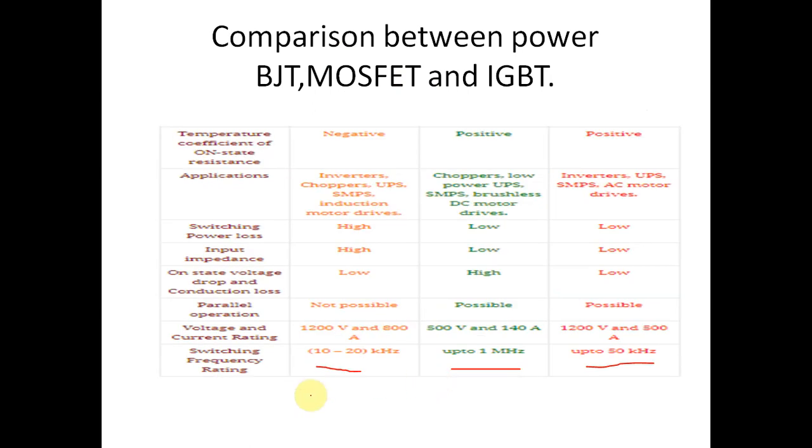Now in this point, the next parameter is the symbol. So write the symbol of power BJT, power MOSFET and power IGBT.